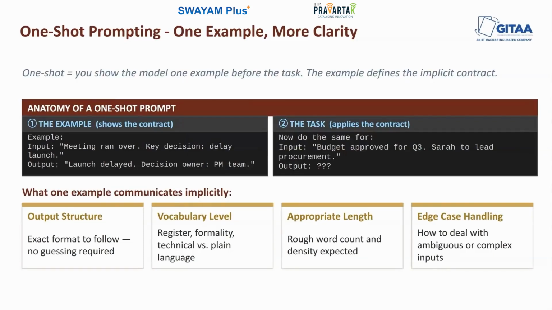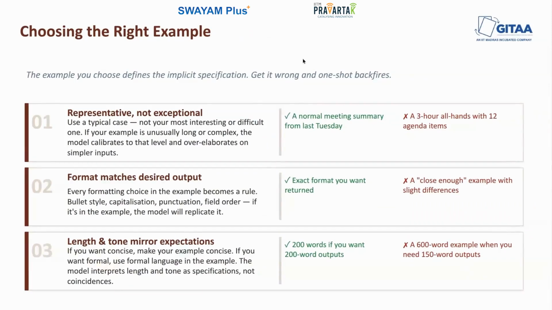So let's look at some common mistakes at this point. One-shot prompting only works when you have a very good example. A poor example doesn't just fail to help, it can actually actively mislead the model. So the first rule is use a representative case, not an exceptional one. Your example should reflect what a typical input and typical output look like.